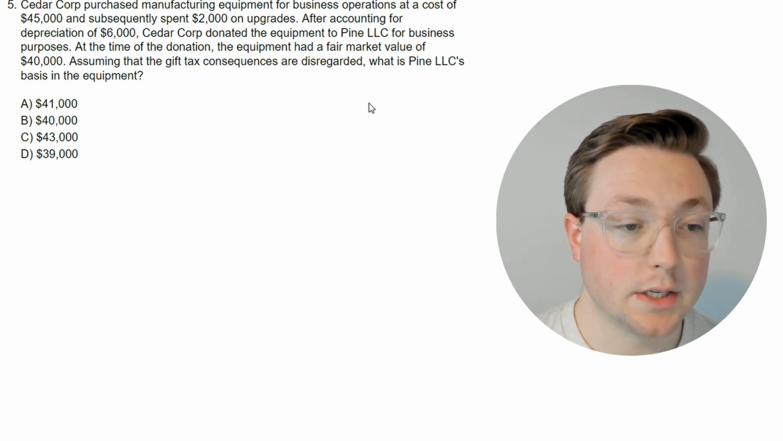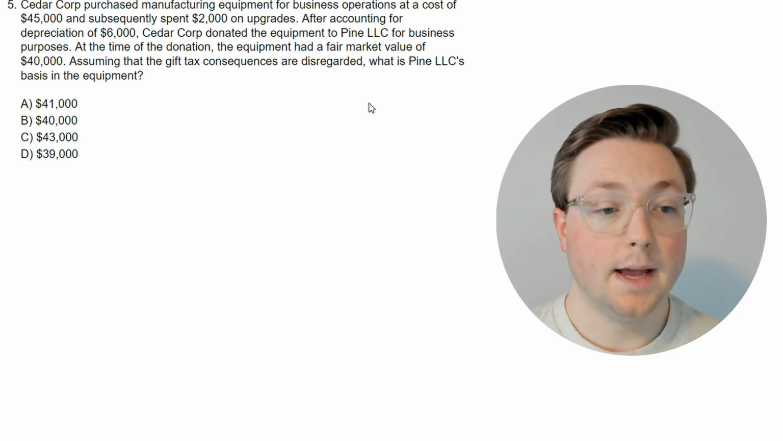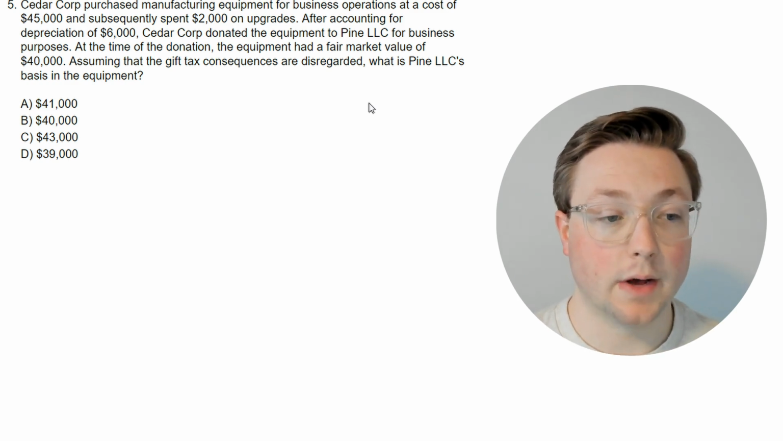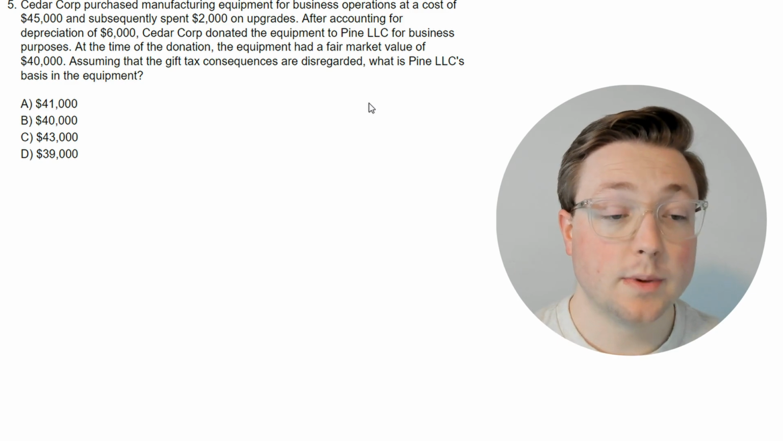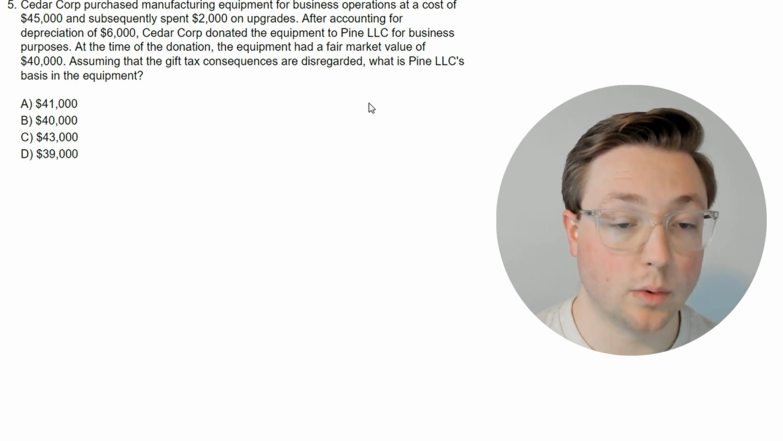After accounting for depreciation of $6,000, Cedar Corp donated the equipment to Pine LLC for business purposes. At the time of the donation, the equipment had a fair market value of $40,000. Assuming that the gift tax consequences are disregarded, what is Pine LLC's basis in the equipment?